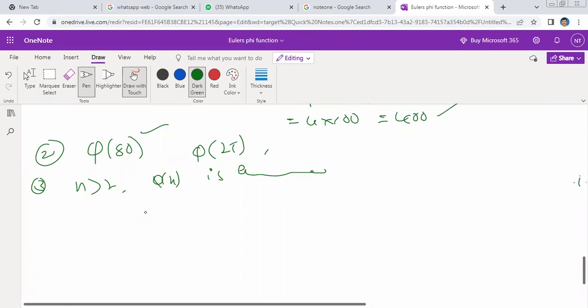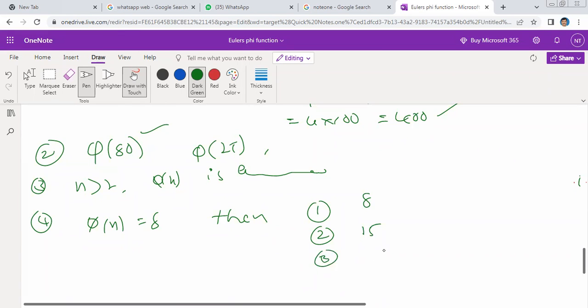24 is the answer. Right. One more question, one that was asked earlier. Pi of n is equal to 8, then what is the n value? Look at the options. Can you guess, anybody? First option 8, second option 15, third option 20, and 16.